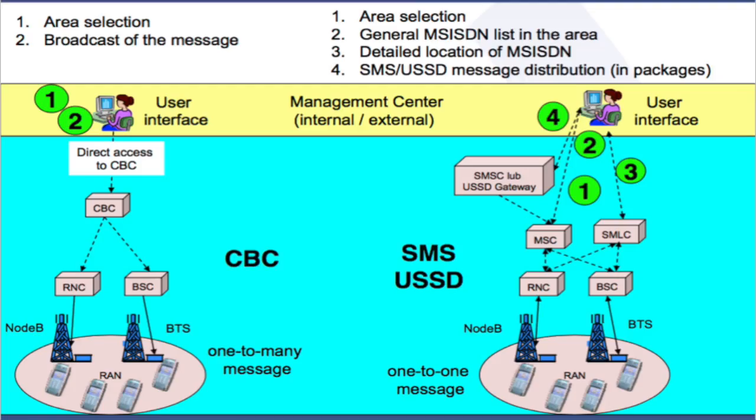For example, if you are from Chicago but visiting Boston, you would receive the alerts for Boston but not for Chicago. This visual shows how it's quicker to use CBC or cell broadcast channel than if the alerts were individually sent out. You can see that CBC sends out alerts based on cell tower usage, while SMS would send alerts to a list of mobile numbers in the geographic area. If SMS was used instead of CBC, then the person visiting Boston from my example earlier would not receive the AMBER alert for Boston because she is not on the pre-made list.